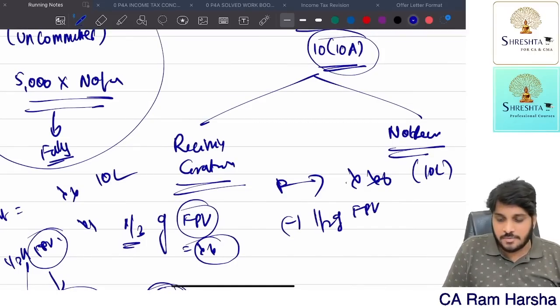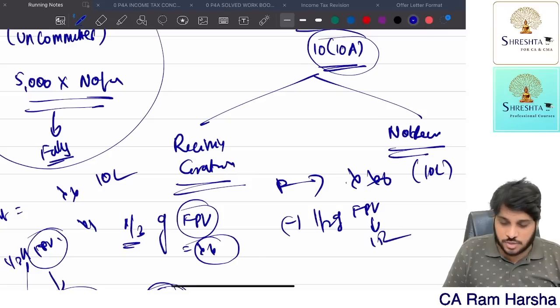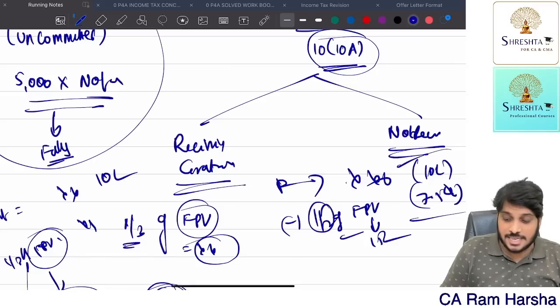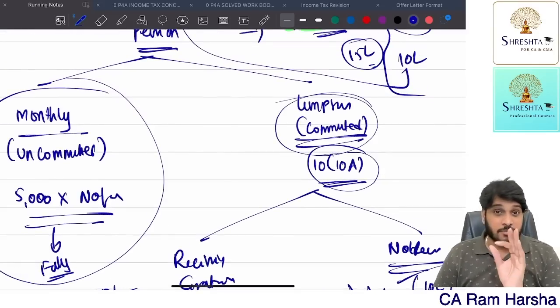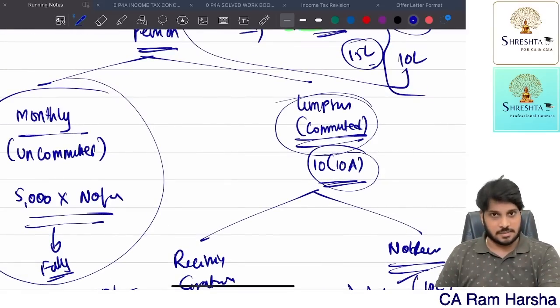Half of full pension value. Full pension value is 15 lakhs in our question. So half of full pension value means 7.5 lakh is exempt. So 10 lakhs he received, 7.5 exempt, 2.5 lakh is taxable. And remember, if commuted pension is received by a government employee, it is fully exempt.